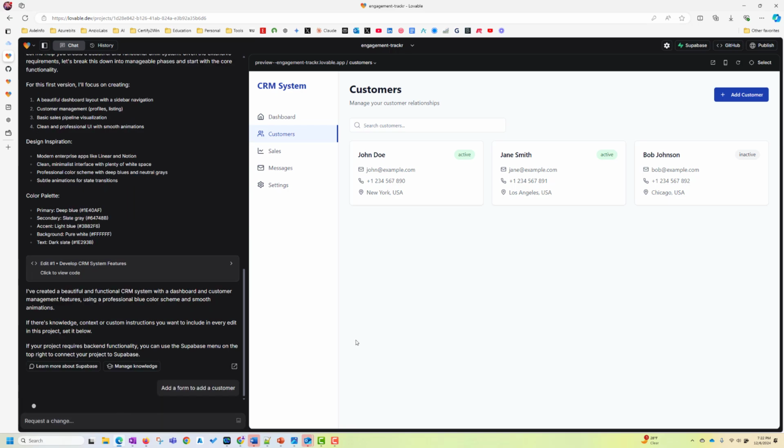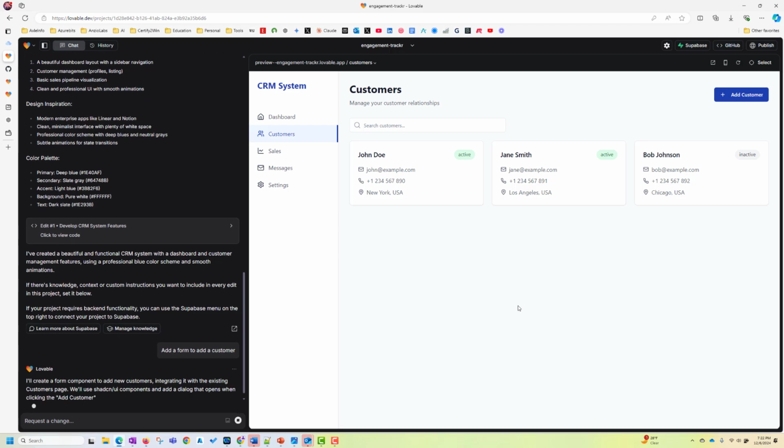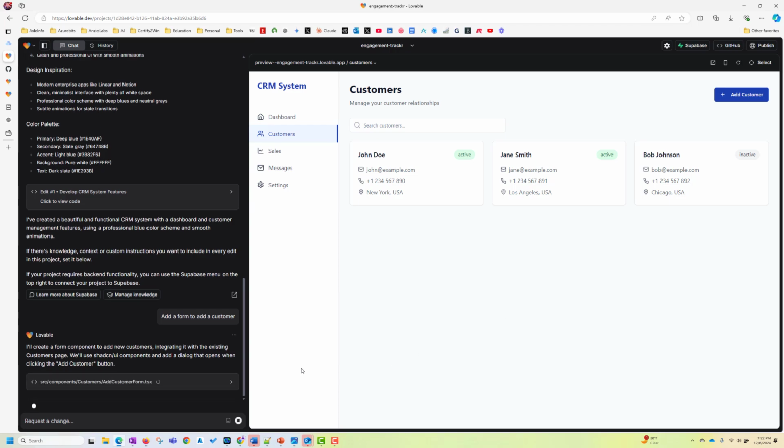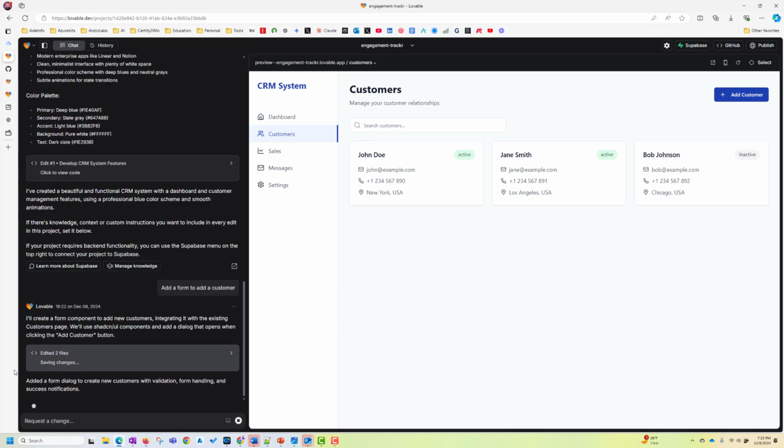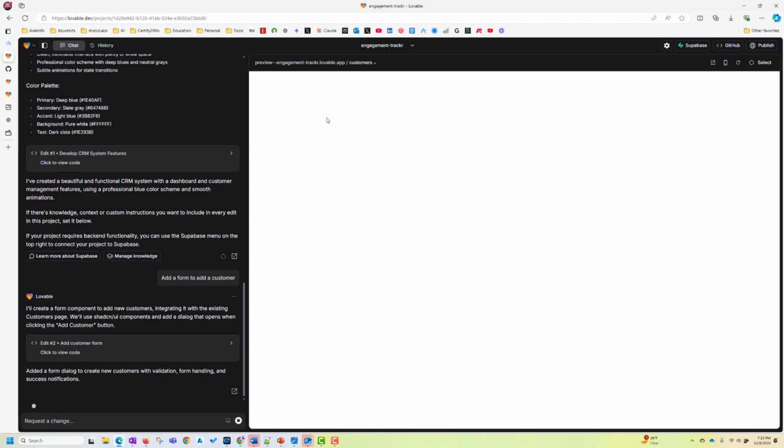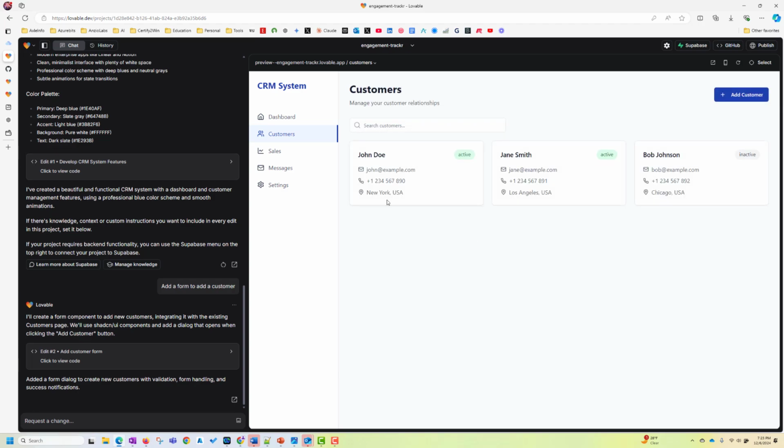Enter. Now it will go and do its magic behind the scene, and we'll see in a few seconds this functionality is going to be working. It's saying, I'll create a form component to add new customer, integrating it with the existing customer page. Okay, we see it's saving changes, and everything should be working. Okay, it's refreshing. As you can see, it refreshed.